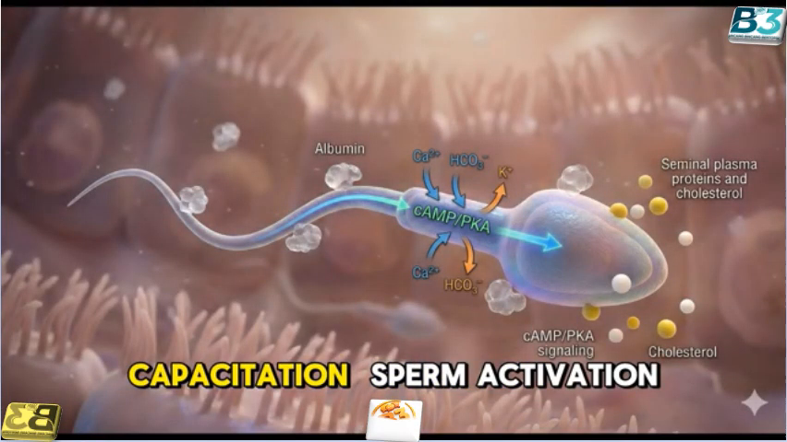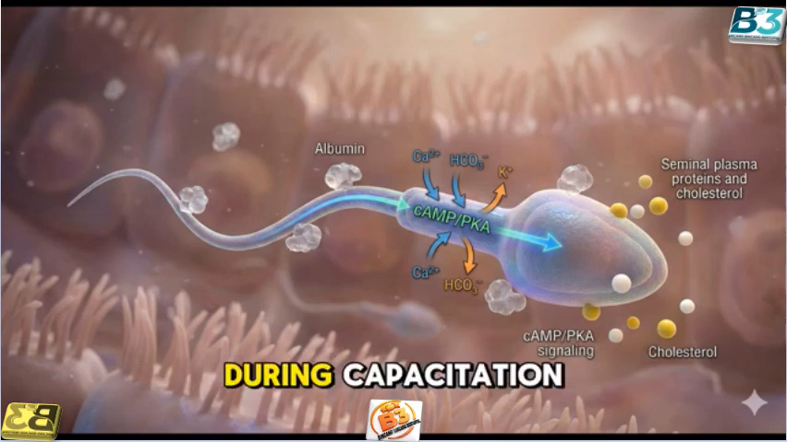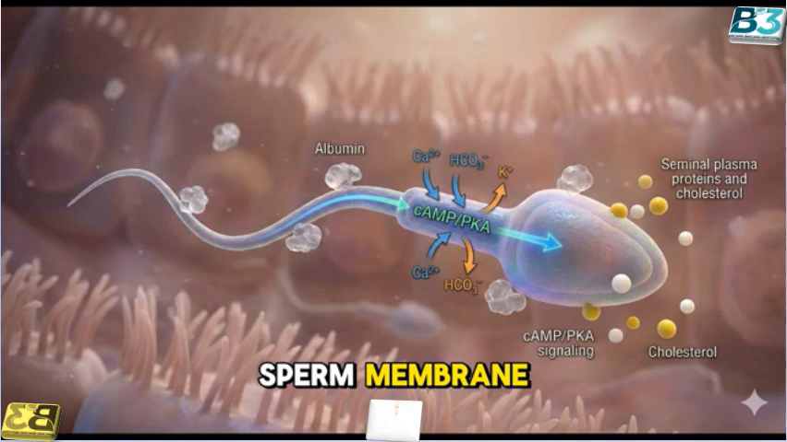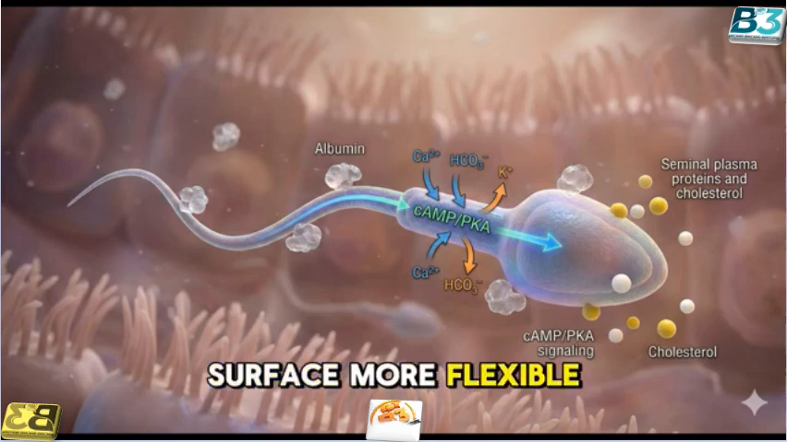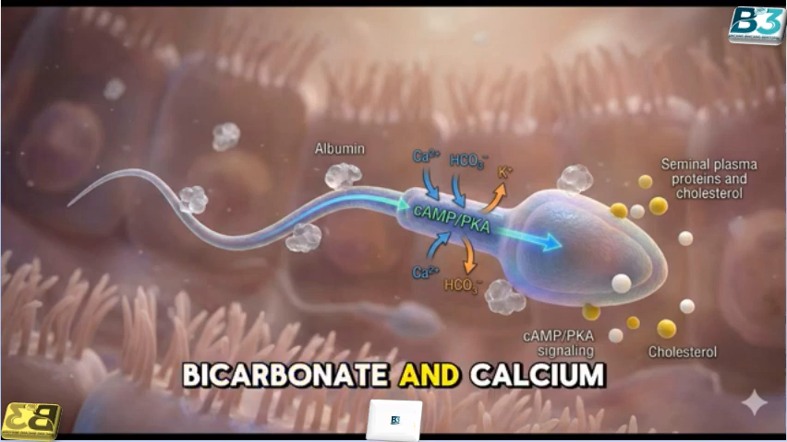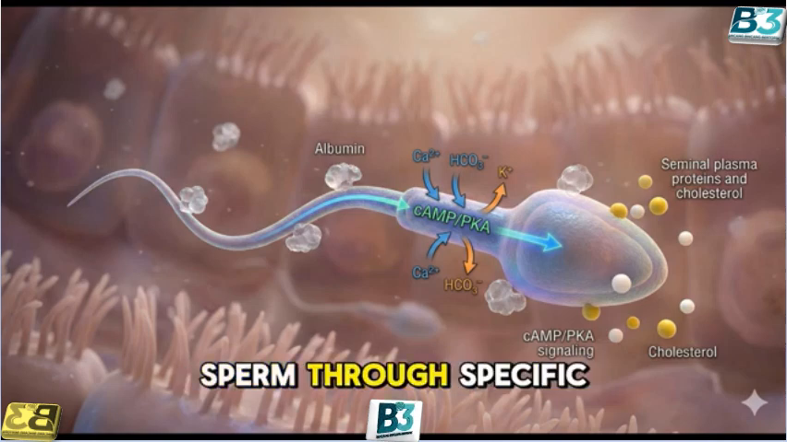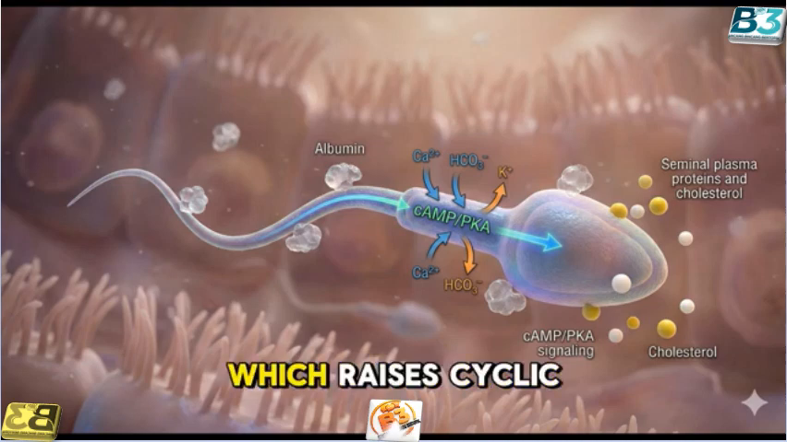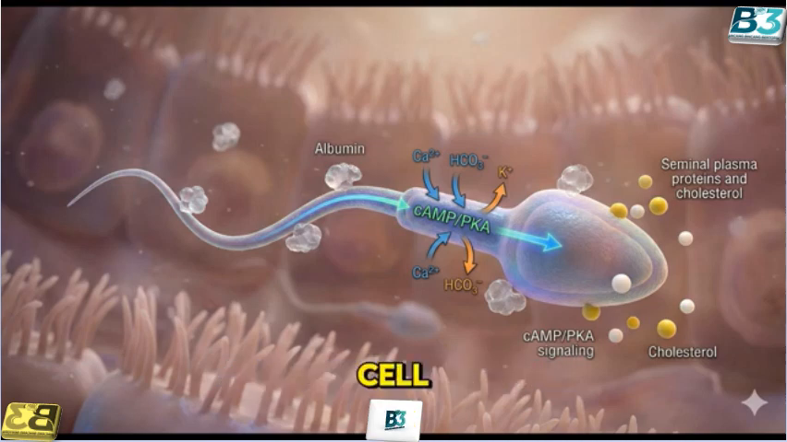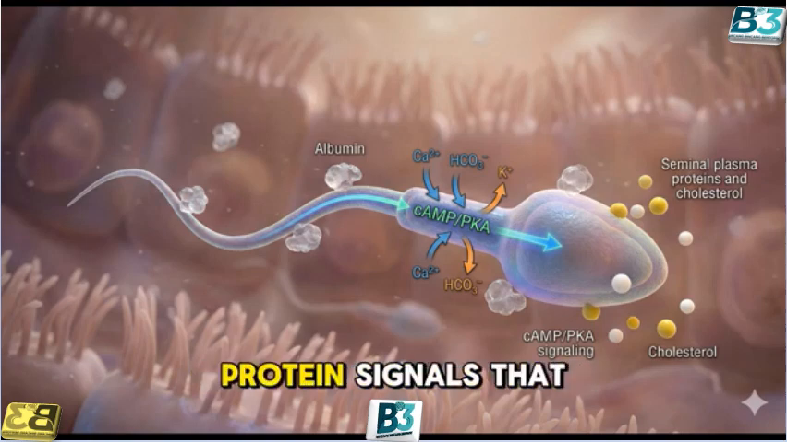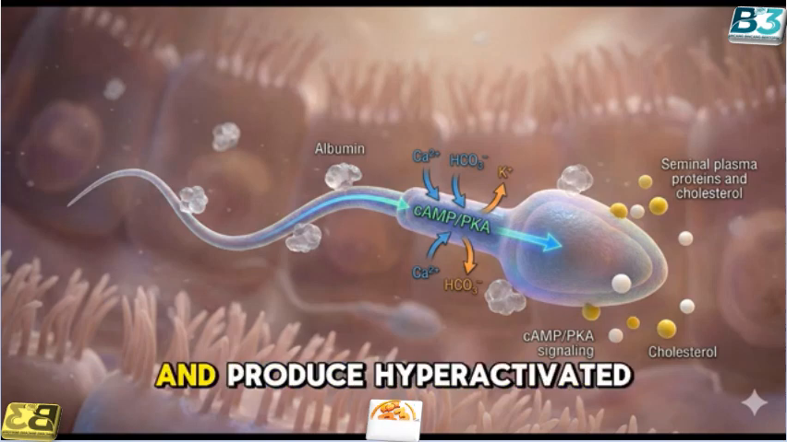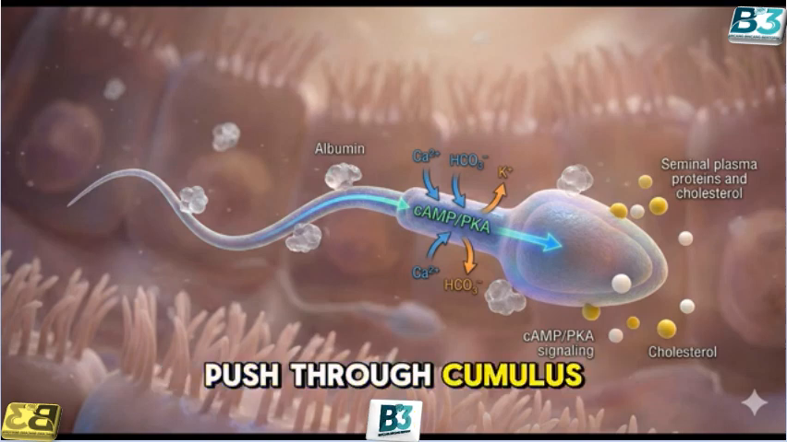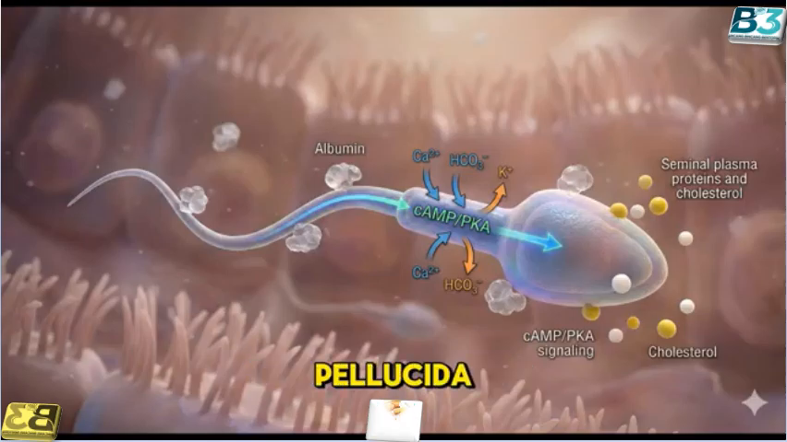Step number 5. Capacitation, sperm activation. During capacitation, some cholesterol is removed from the sperm membrane, which makes the surface more flexible. At the same time, bicarbonate and calcium ions enter the sperm through specific channels. These ions activate adenylate cyclase, which raises cAMP levels inside the cell. The rise in cAMP switches on protein signals that boost tail power and produce hyperactivated motility, helping the sperm push through cumulus cells and move toward the zona pellucida.